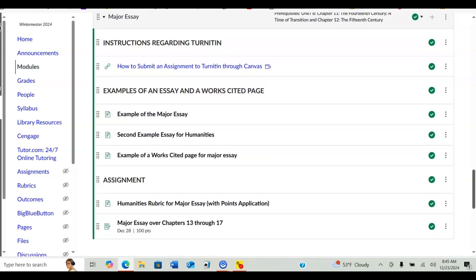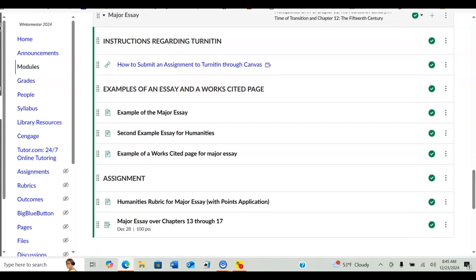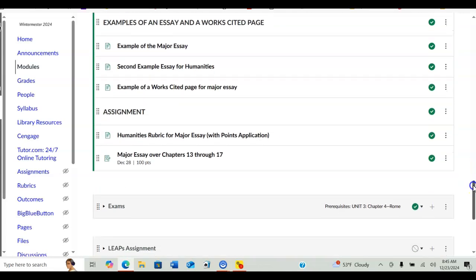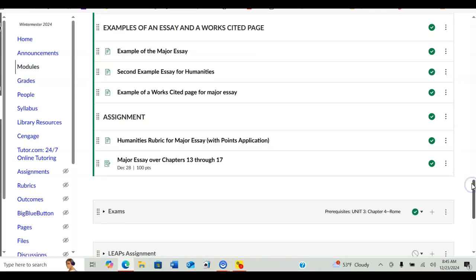The essay, as you'll note, is over chapters 13 through 17. You have one topic at least over each of those chapters. And again, I'm looking forward to reading your essays. Please do keep in mind, I am also an English teacher. MLA formatting, punctuation, spelling, sentence structure, all that does count. So again, I'm looking forward to reading them. And if you have any questions, please let me know.